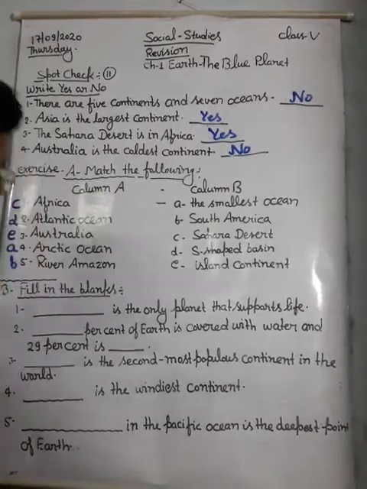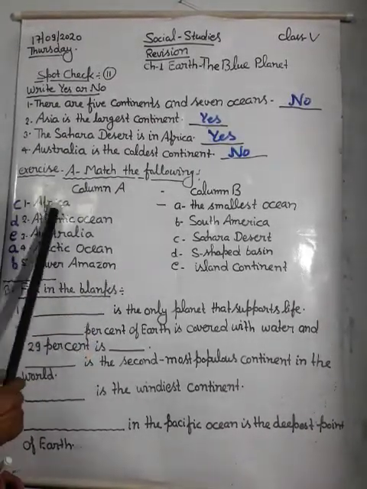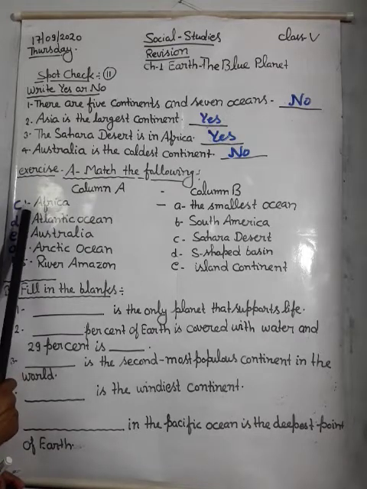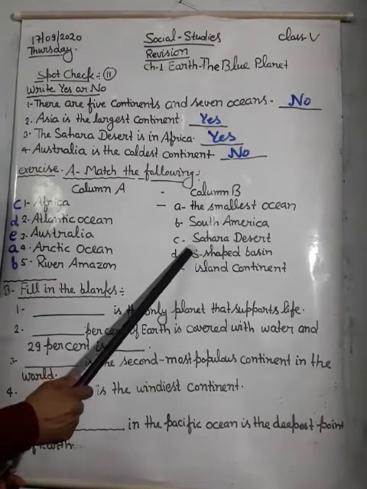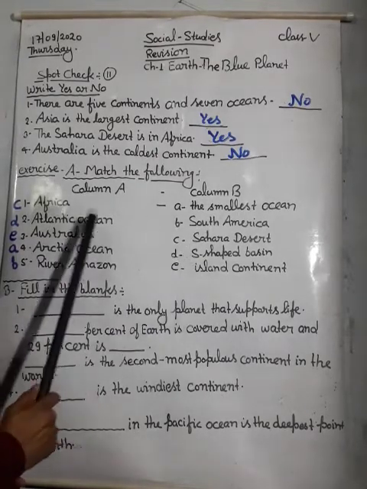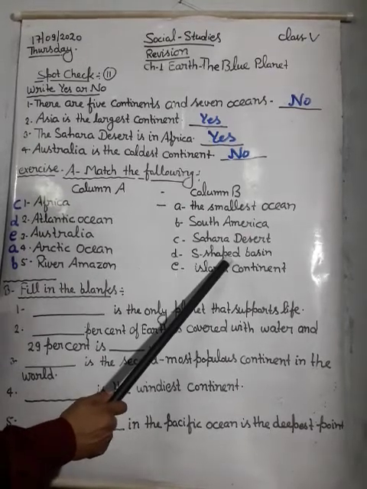Let's see again, column A and column B. Africa is matched with Sahara Desert. In Africa, the Sahara Desert is there. Atlantic Ocean, S-shaped basins are there in the Atlantic Ocean.